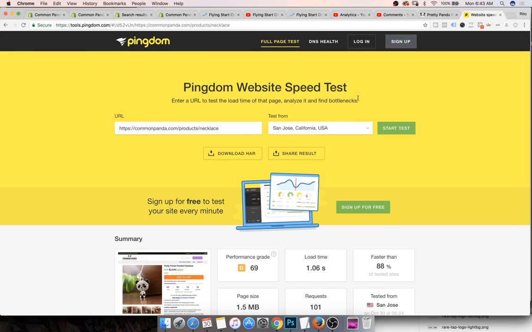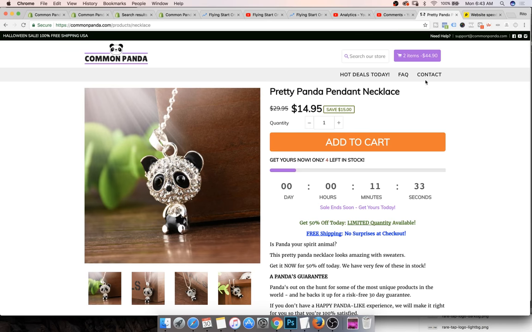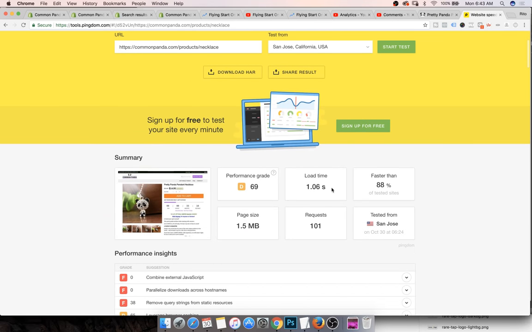And what you have to do, literally just plug in your URL into tools.pingdom.com. All right. So this is Common Panda products necklace, the same product that we're looking at right now, this one. And as you can see, the site load time is 1.06 seconds. Our page size is under 2 MB, and our total number of requests is just about 100. All right, so this is faster than 88%. Now don't obsess with this. As long as this is faster than 70% of tested sites, you are good to go.